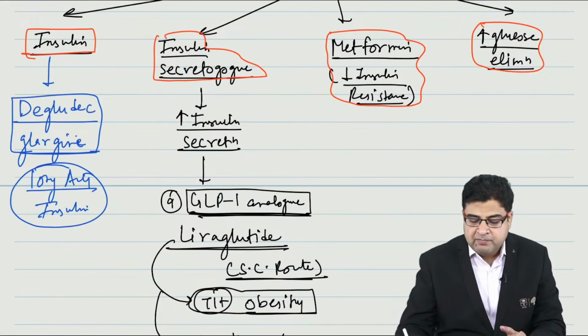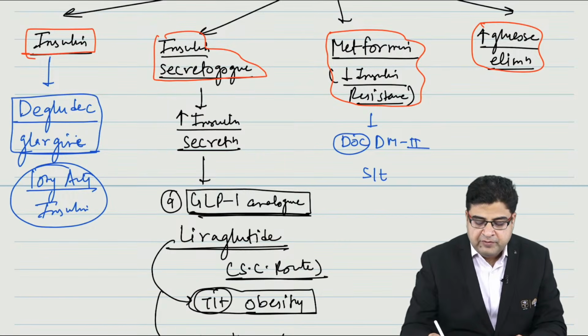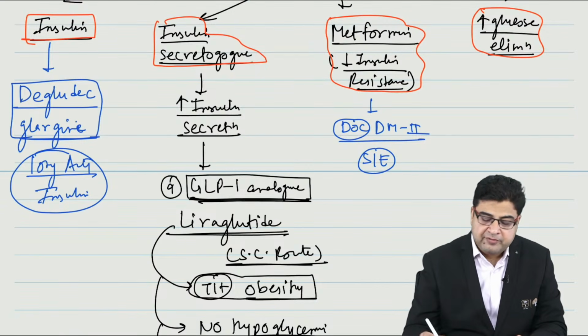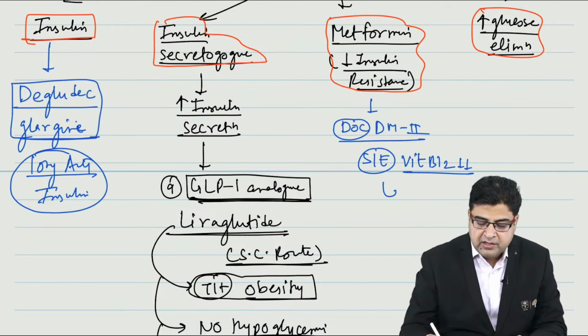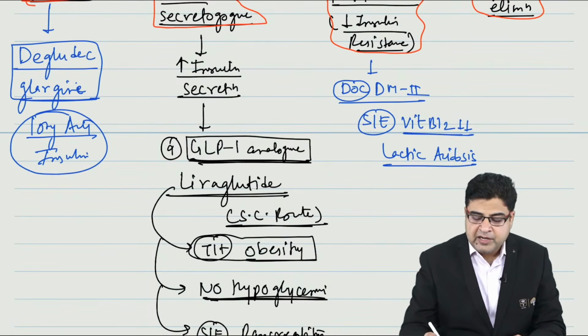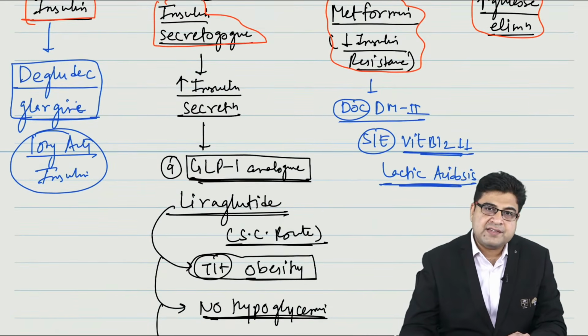Now we have the medicine metformin. It's the best medicine for the treatment of diabetes mellitus 2. The important side effects of metformin are that it can cause vitamin B12 deficiency, and it can result in lactic acidosis as a side effect.